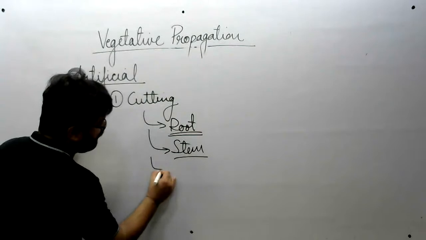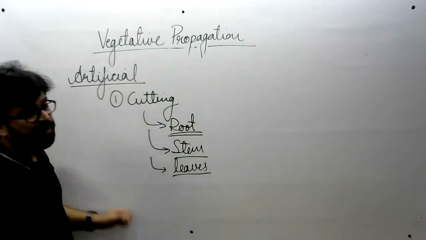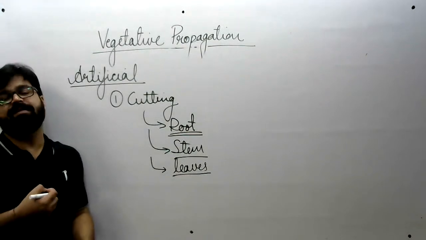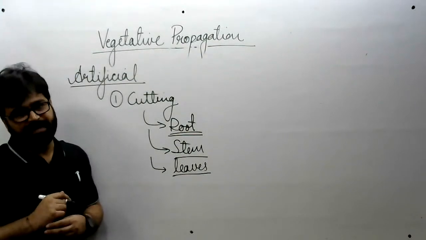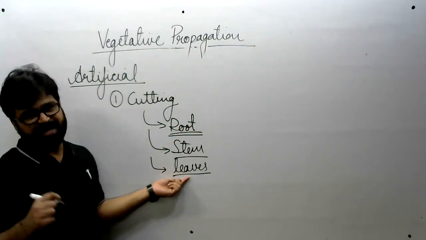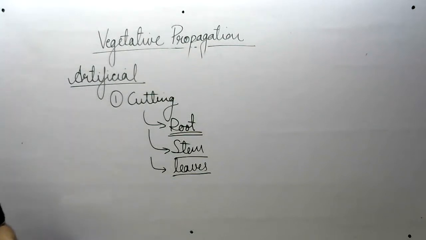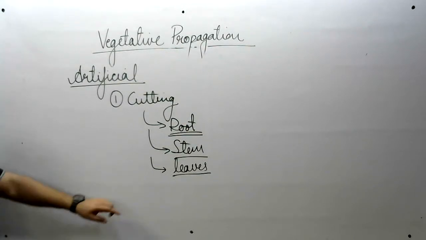Then coming to leaves. हम लोग leaves की cutting भी यूज करते हैं to develop new plant. And the example of leaf cutting, or the plant for which leaf cuttings can be used, is Bryophyllum. All right. Yes, Bryophyllum, begonia. These are the important examples.